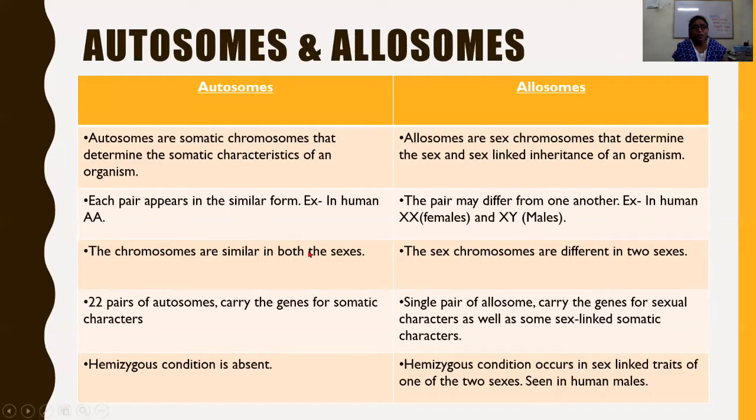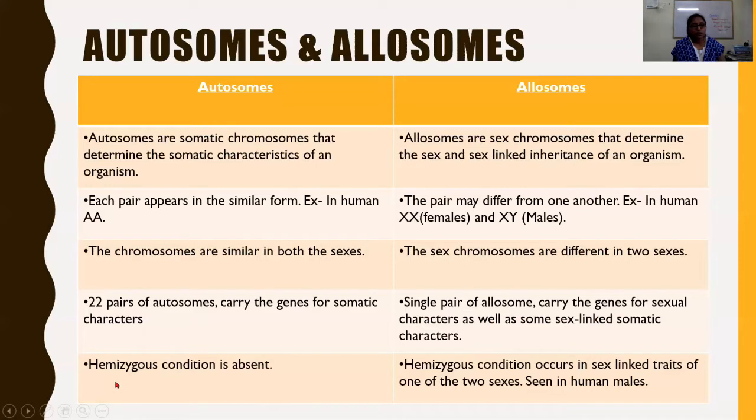The chromosomes are similar in both the sexes. I am emphasizing this. Whether male or female, the autosomes of the homologous pair are similar, irrespective of the sex. The sex chromosomes are different in the two sexes, as we have discussed. In females it is XX, in males XY. Autosomes are 22 pairs and carry the genes for somatic characters, and the sex chromosomes or allosomes are a single pair and carry the genes for sexual characters as well as some sex-linked somatic characters.